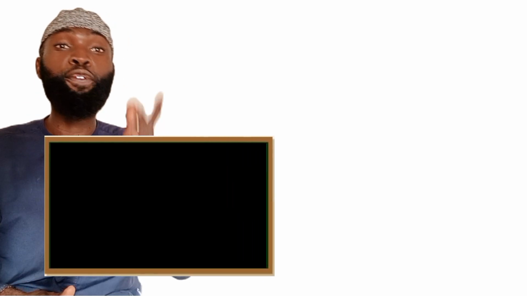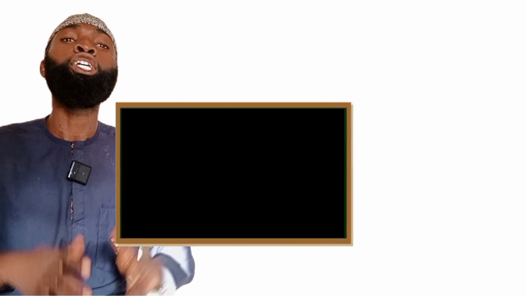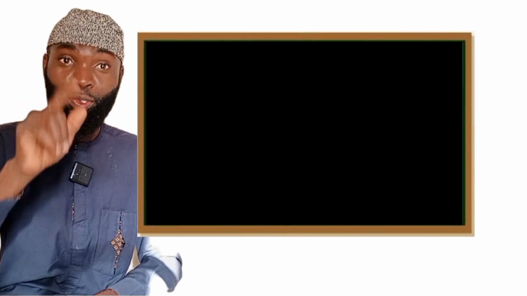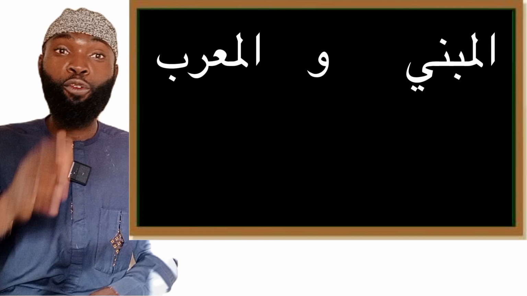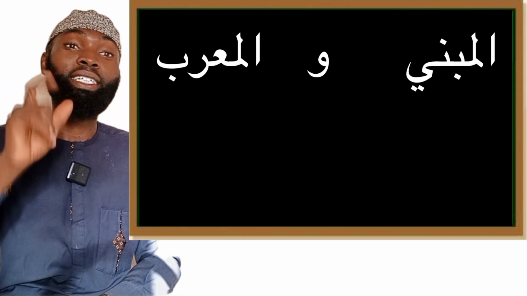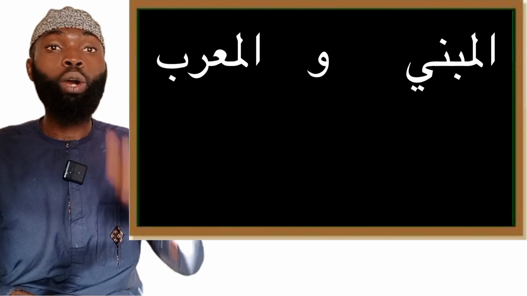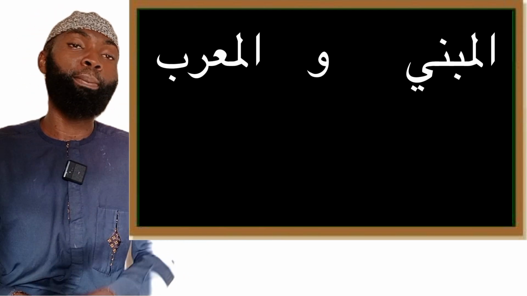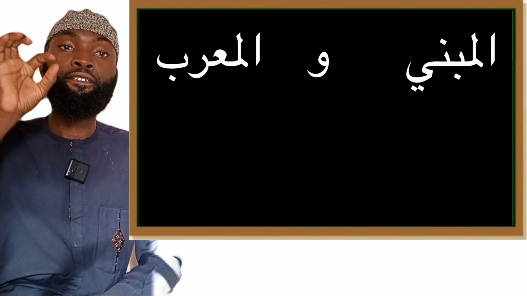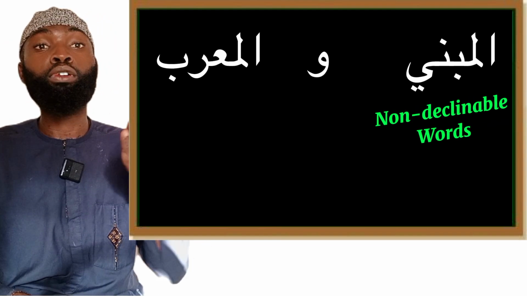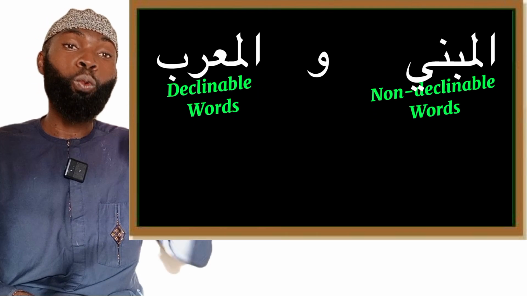Assalamu alaikum. If you were with us in the last episode, you know that we learned a very important topic. And what was that? Al-mabni wal-mu'rab. If you were not with us, the link here is for you to click on to watch that video before you come to this. So the last topic was al-mabni wal-mu'rab. What is al-mabni? Al-mabni simply means fixed words, meaning non-declinable words, and al-mu'rab means declinable words.